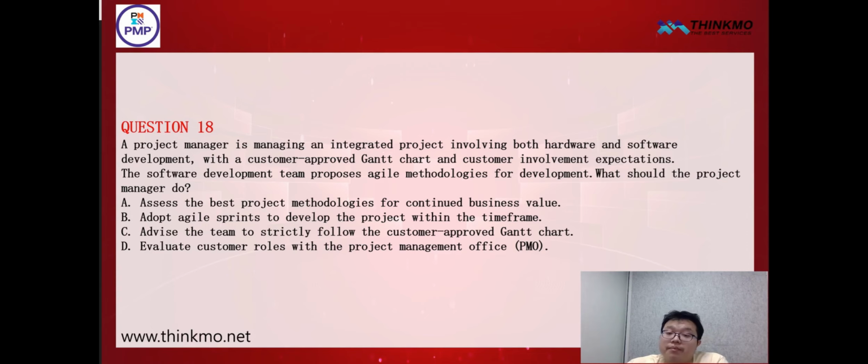So here, first of all, what is the main focus of this project? It's mainly about issues related to hardware and software development. We can see from the other options that for option B, adopting Agile might indeed bring benefits. There's no problem with that. At first glance, this option might seem fine, right? However, if Agile is adopted solely to meet the schedule without considering user expectations or hardware factors, then some issues may arise. So while option B is correct, it is not the best solution.